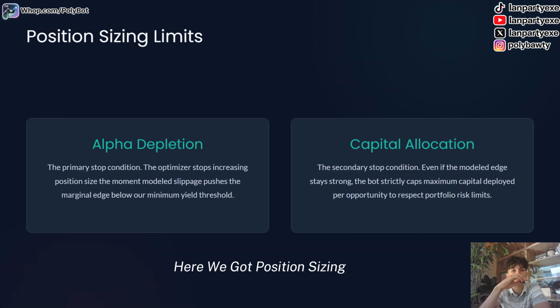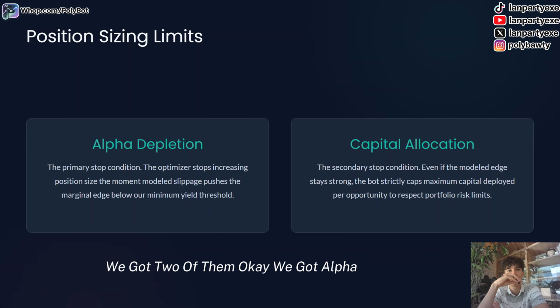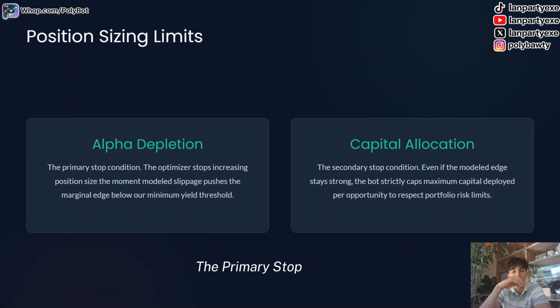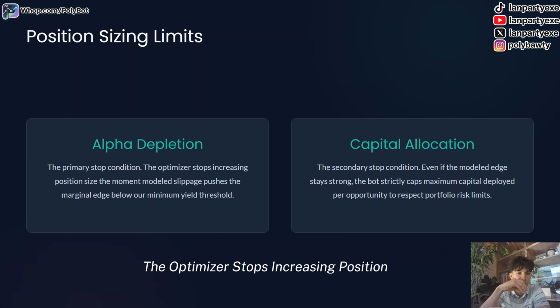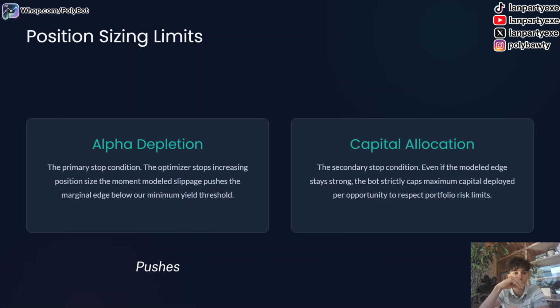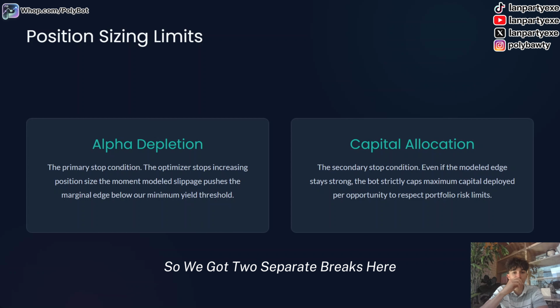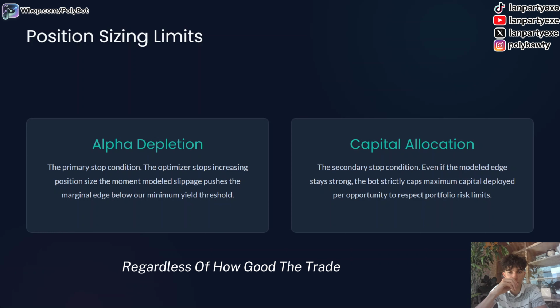Here we got position sizing limits. We got 2 of them. We got alpha depletion, the primary stop condition. The optimizer stops increasing position size the moment modeled slippage pushes the marginal edge below our minimum yield threshold. And then the next one, capital allocation, the secondary stop condition. Even if the modeled edge stays strong, the bot strictly caps maximum capital deployed per opportunity to respect portfolio risk limits. So we got 2 separate breaks here. One triggered by the trade getting less profitable as it grows, and one triggered by a hard dollar ceiling regardless of how good the trade still looks.